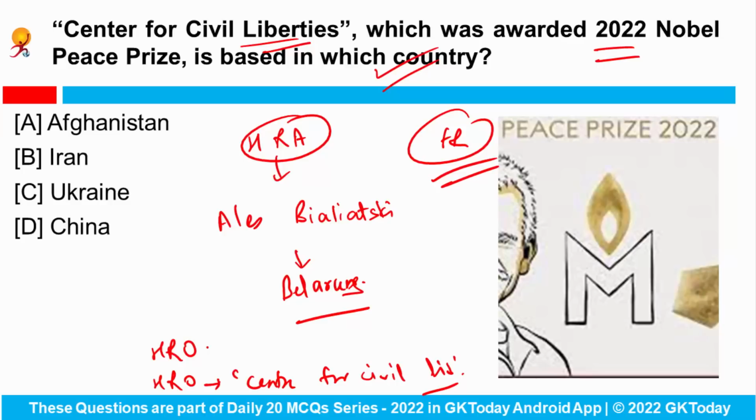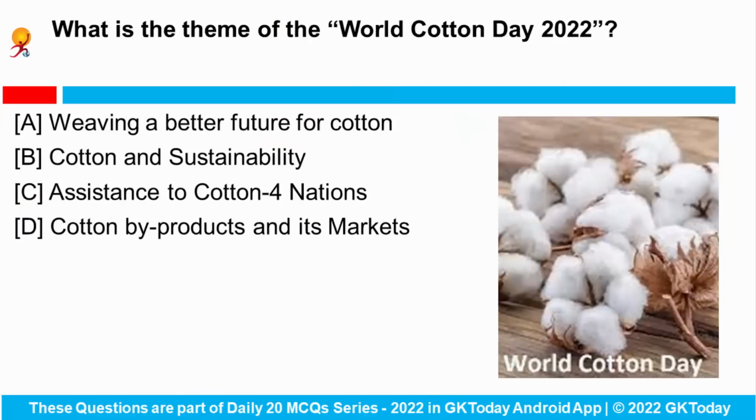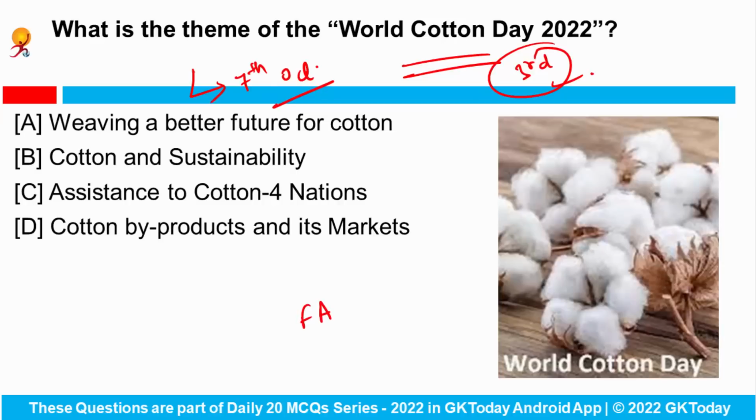Okay. So the Center for Civil Liberties, one of the recipients of the 2022 Nobel Peace Prize, is based in the country Ukraine. Next is, what is the theme of World Cotton Day 2022? Every year we celebrate this day on 7th of October, and this year marks the 3rd anniversary of this international event. As per the Food and Agriculture Organization of the United Nations, the theme of World Cotton Day this year is Weaving a Better Future for Cotton.